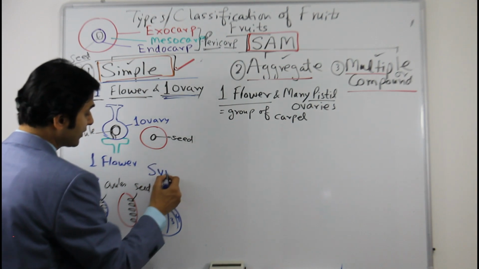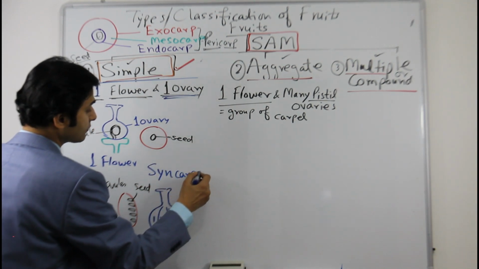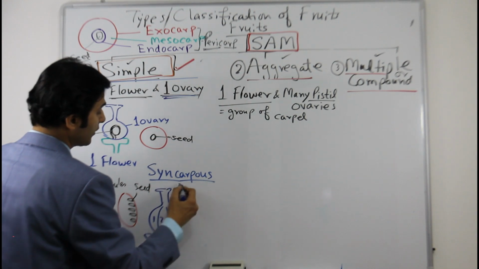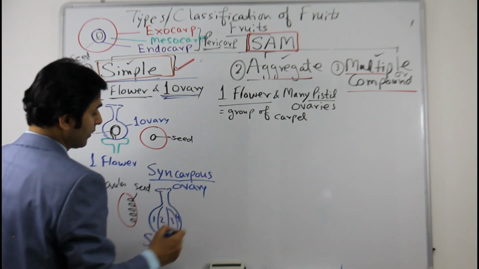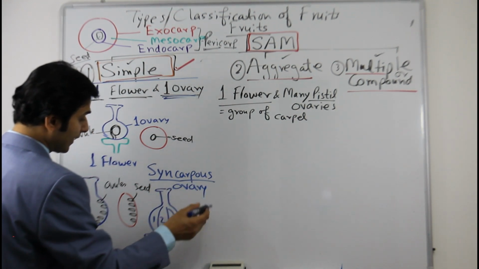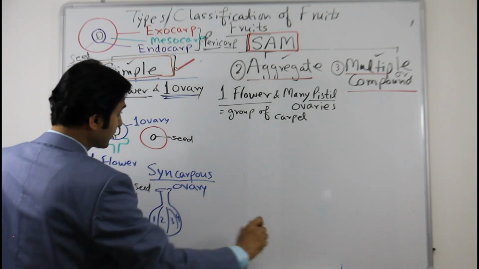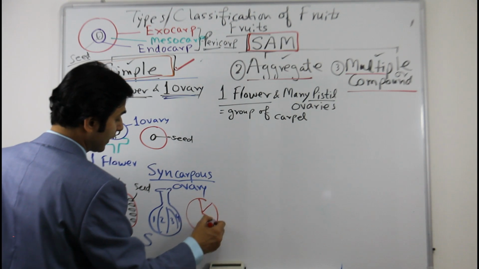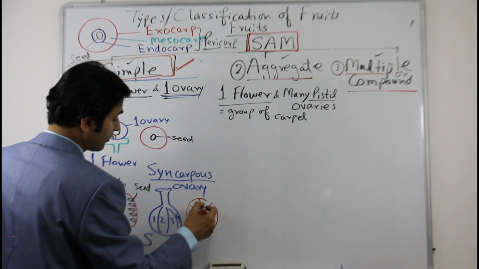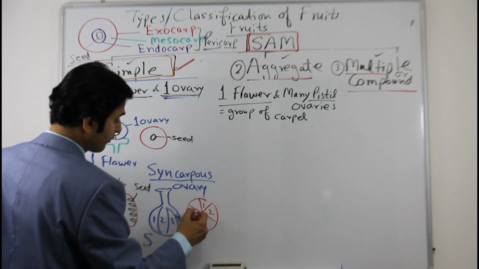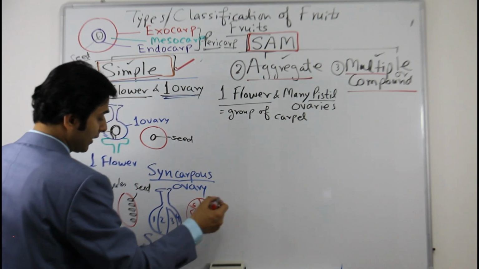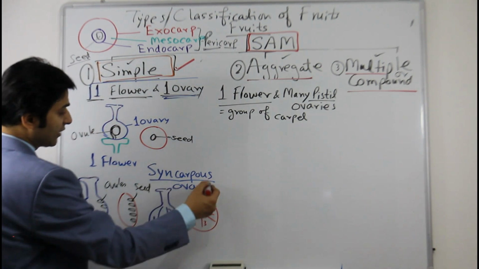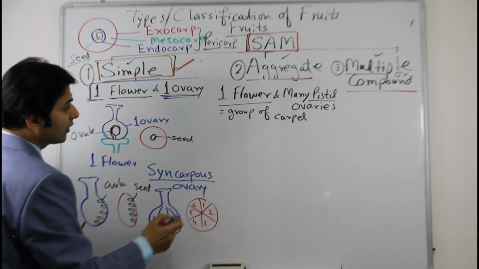So this is called syncarpous ovary. Multiple carpels, as we discussed in lemon, when you have chambers like this, 1, 2, 3, 4, 5, 6, 7, this is called syncarpous. Here it is multiple carpel.